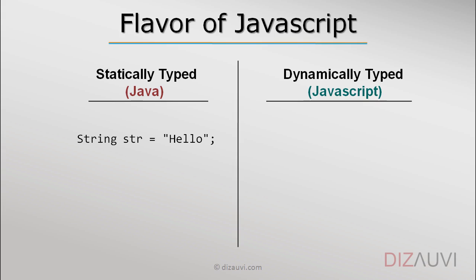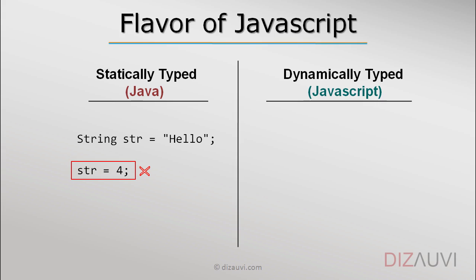For example, if we have this variable str of type string, which is pointing to a string hello in Java, we cannot write this statement now. That is, we cannot have str have an integer value later because integers are not really strings. So there is a type mismatch.